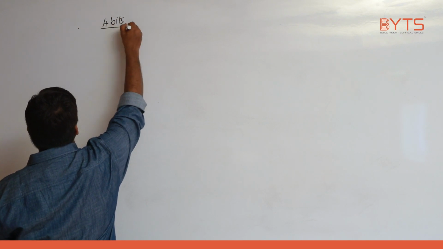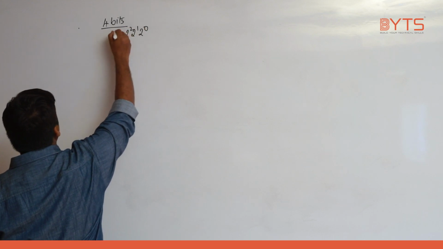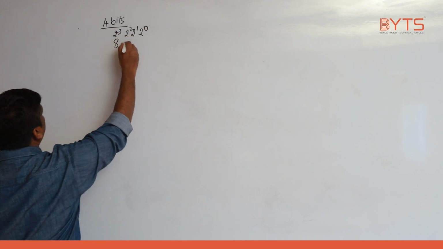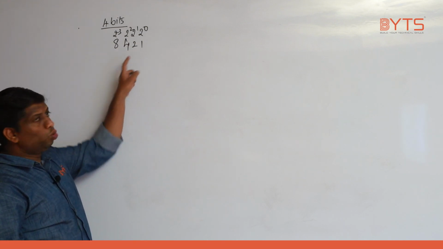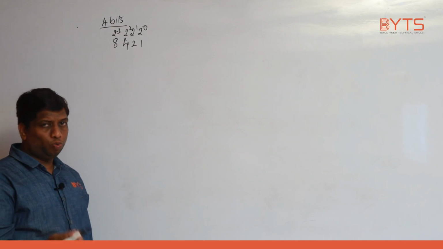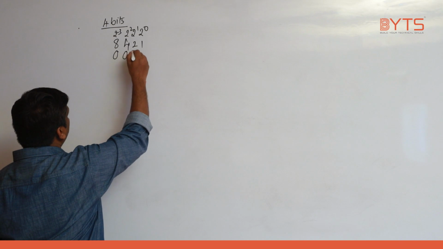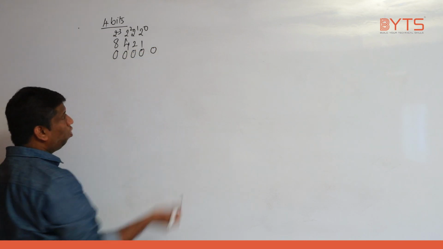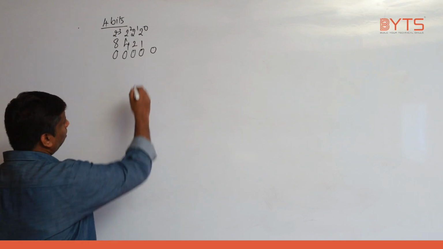How many bits do I need to represent? 4 bits. 2 power 0, 2 power 1, 2 power 2, 2 power 3, right? 8, 4, 2, 1. Now if I want to get 0, where should I keep ones? Nowhere, right? So 0, 0, 0, 0. Now I want to keep 1. So where can I keep 1? Here.